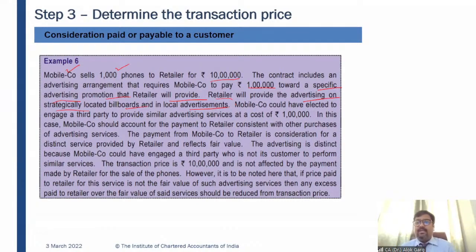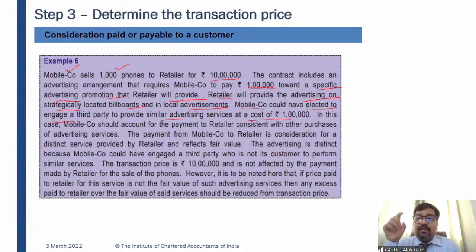There are a lot of brands, but Samsung is paying 1 lakh rupees, and that is why they are putting the Samsung advertisement outside their store, right? So this mobile company, Samsung, could have elected to engage a third party to provide similar advertising services at a cost of rupees 1 lakh. In this case, the mobile company should account for the payment to the retailer consistent with other purchases of advertising services.